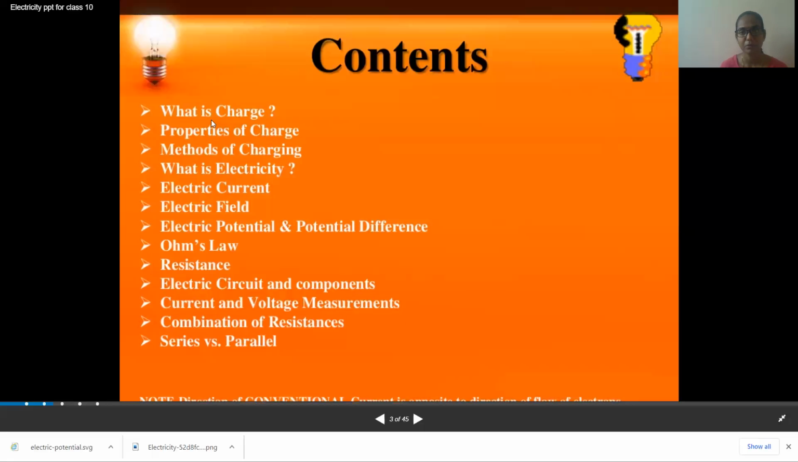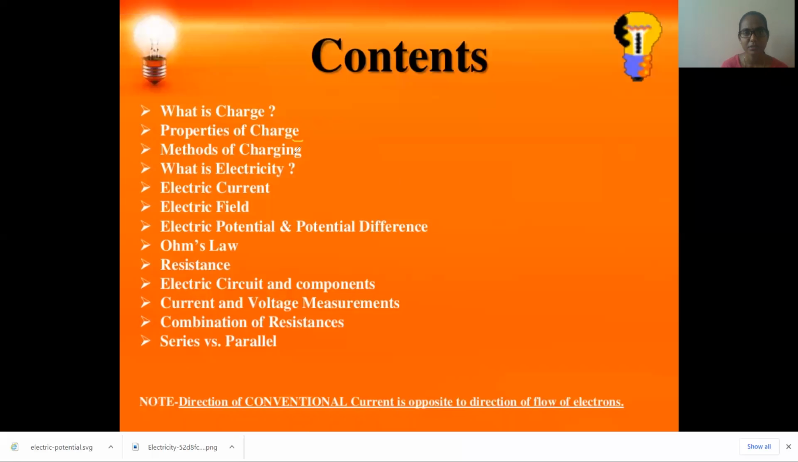In this video we'll focus on main points like electric charge. What is electric charge? Then properties of charges and methods of charging. What is electricity, electric current, electric field, potential and potential difference, Ohm's law, resistance and electrical circuit components, current and voltage measurements, combination of resistances, series resistance, and lastly the heating effect of electric current and its applications, that is Joule's law of heating. All these topics we're going to cover in this upcoming video. Children, keep watching.